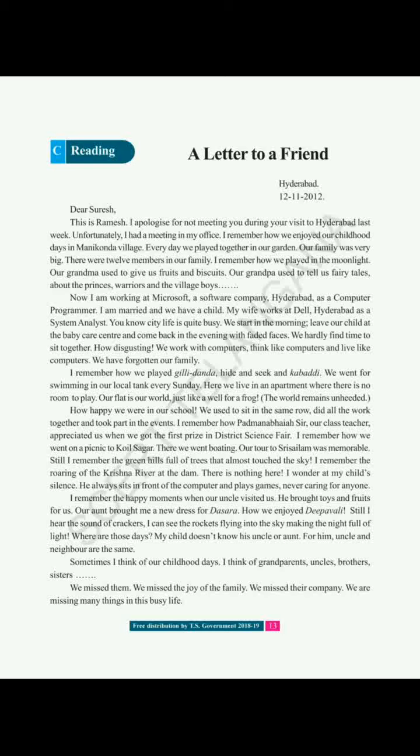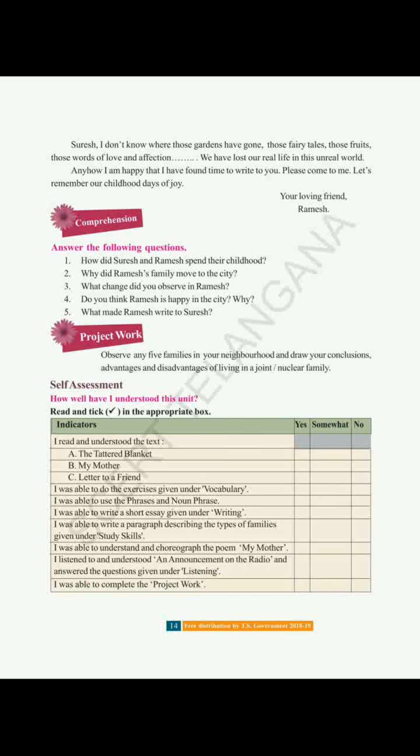We are missing many things in this busy life. That means what? He wants to tell his friend that he is missing all the fun due to this busy life. Again, Ramesh is asking Suresh, I don't know where those gardens have gone, those fairy tales and those fruits, those words of love and affection.